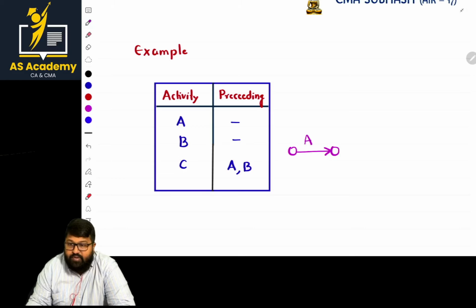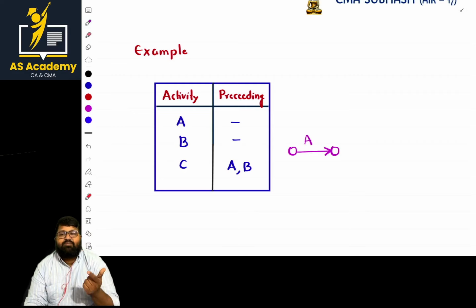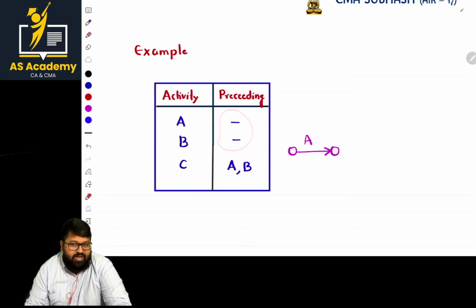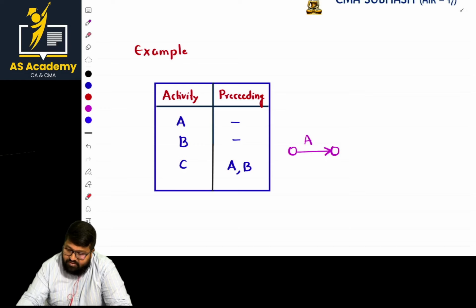Sir, what is next? Even preceding B there is nothing. So preceding A and preceding B, there is nothing. As there is nothing preceding them, automatically what does it represent? They are starting simultaneously, or they are concurrent activities. Okay, so now we are going to B.